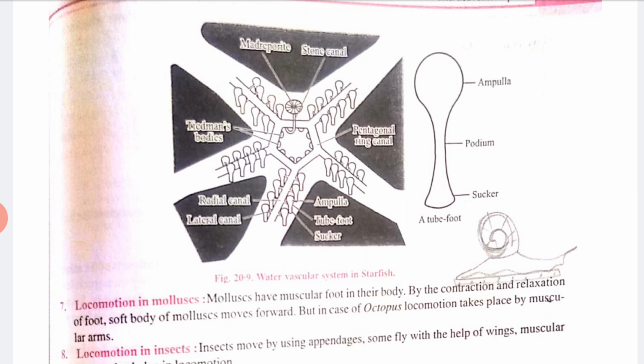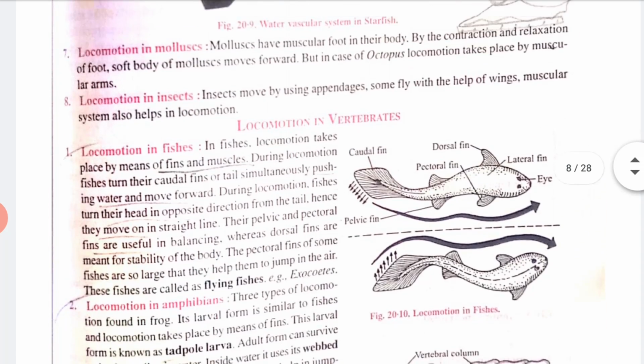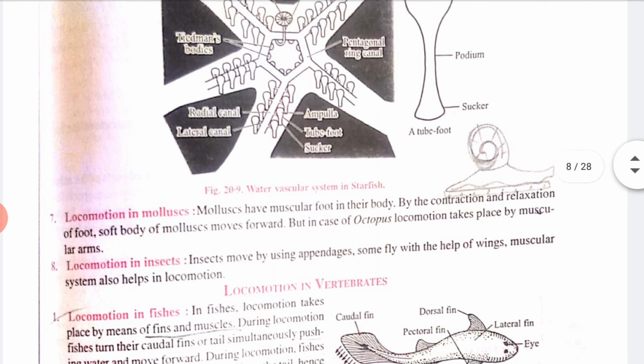Clear? Now next we have locomotion in molluscs. Molluscs have a muscular foot in their body. By the contraction and relaxation of the foot, the soft body of the mollusc moves forward. But in the case of octopus, locomotion takes place by muscular arms.